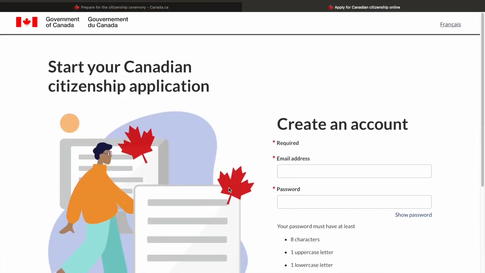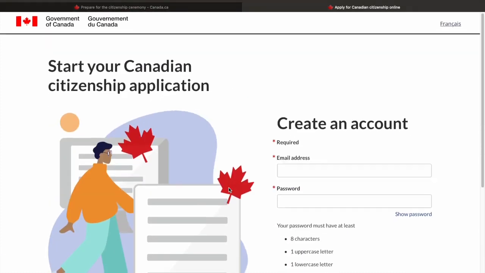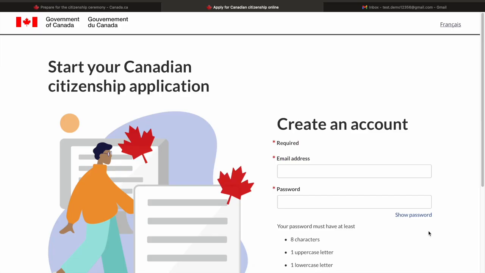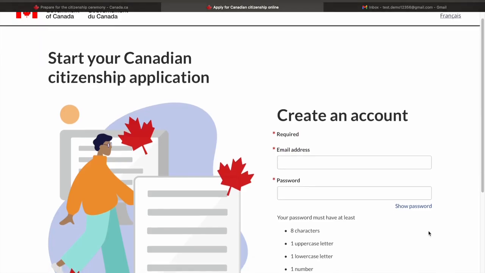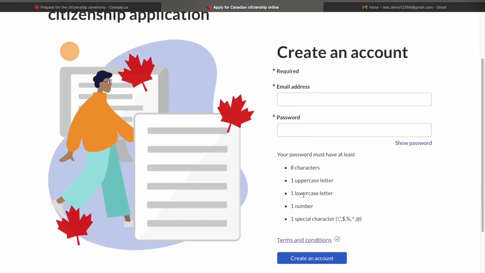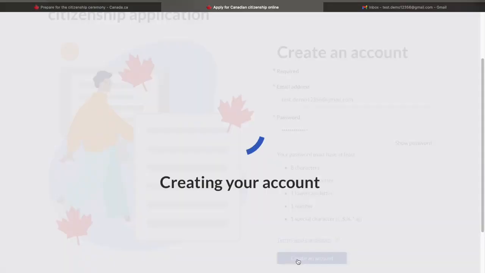Now this is a completely new portal. So here you can actually create your own account. So now you have to create your account by giving the email address and the password, which should fulfill all of these conditions. I created a test account, and I'll just give a certain password here. So just create your account.